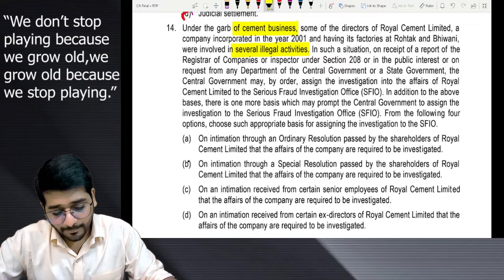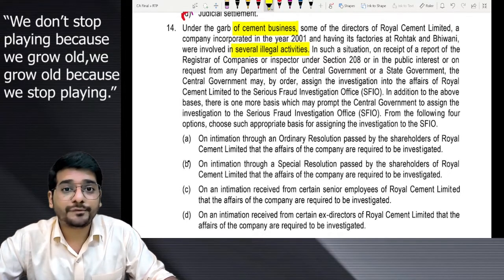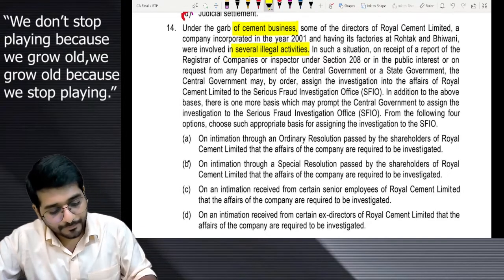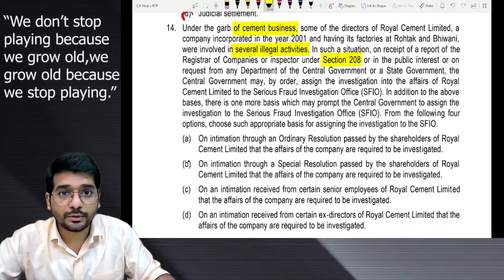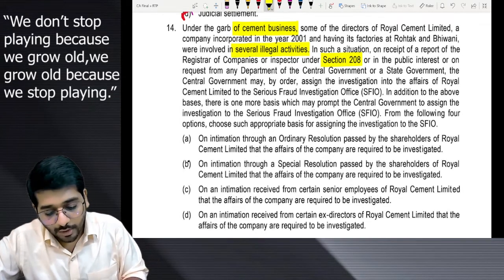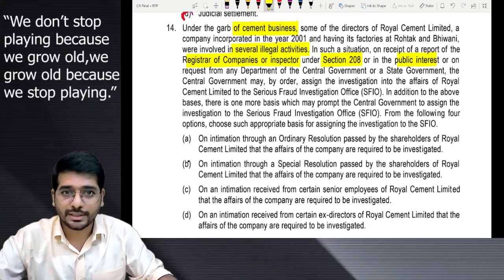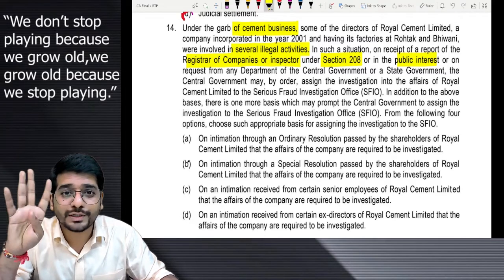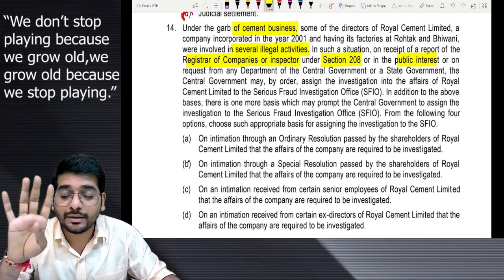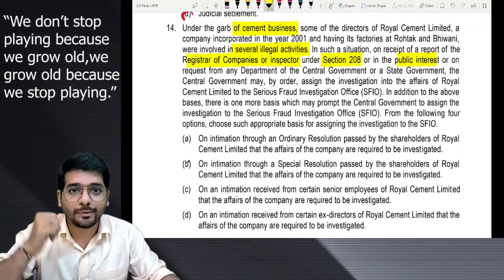In such situation, on receipt of the report of the ROC, or the inspector under 208, inspection, inquiry, investigation part they are talking about, or in public interest. Correct. This is all inspection, inquiry, investigation. Initial sections 206, 207, 208, 209. 4 sections about inspection, inquiry. From 210, your investigation portion begins. You should be aware about this.